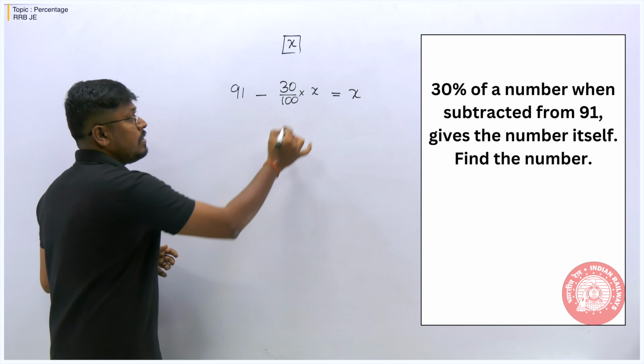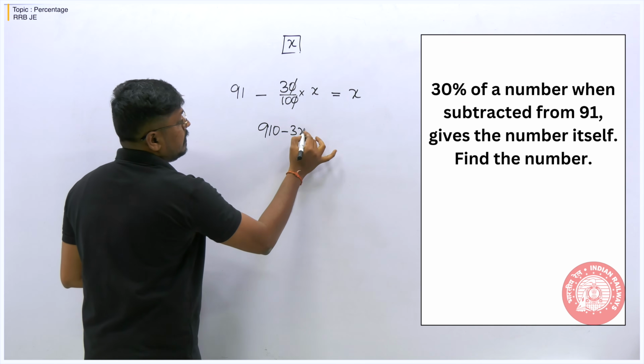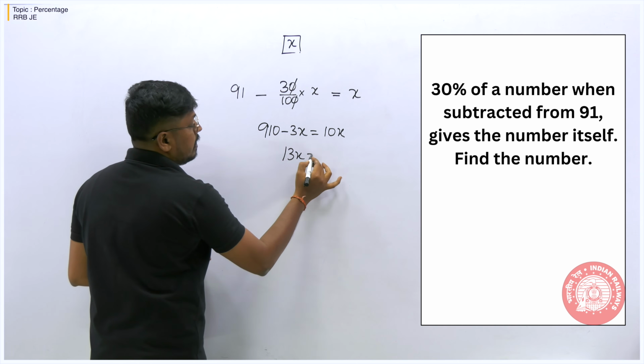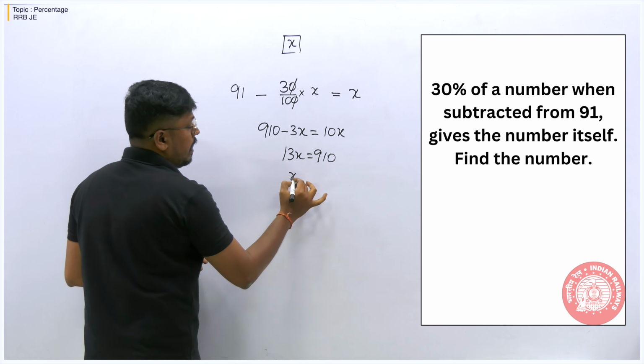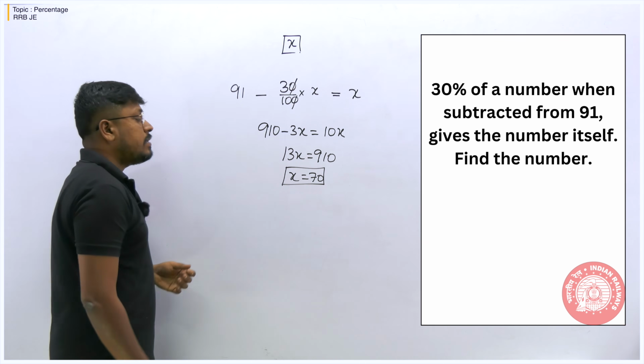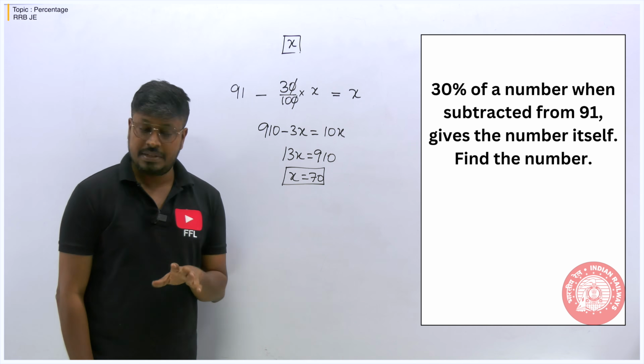So now it is easy. You can cancel 0, 0 here. So 910 minus 3x is equal to 10x. So 13x is equal to 910. So x is equal to 70. So finally we can say that the answer for the number is x equals 70.